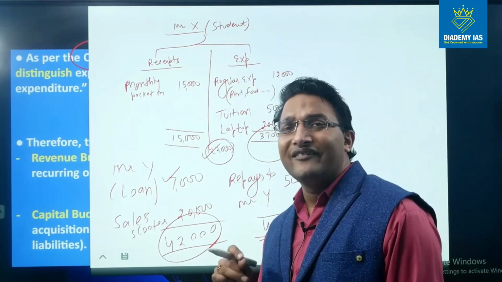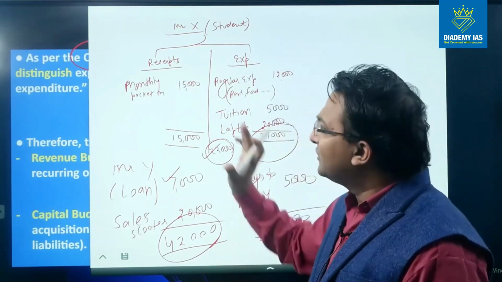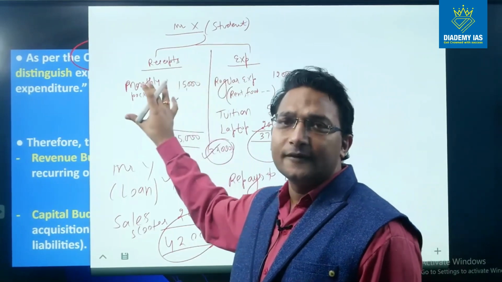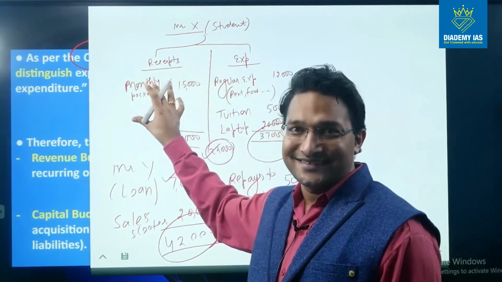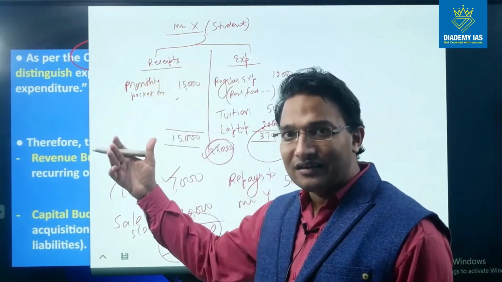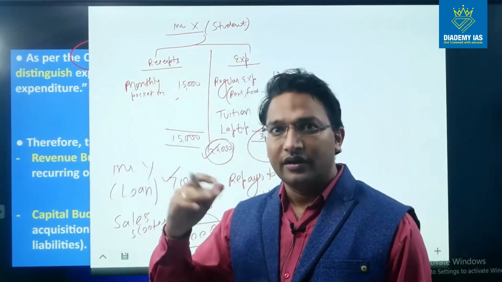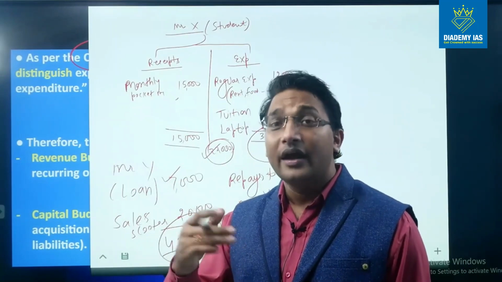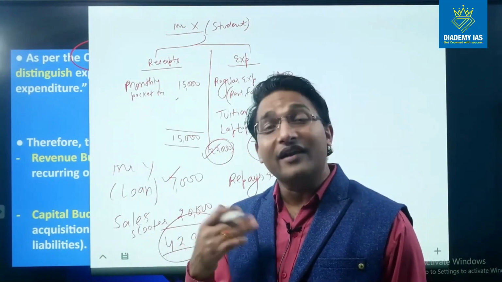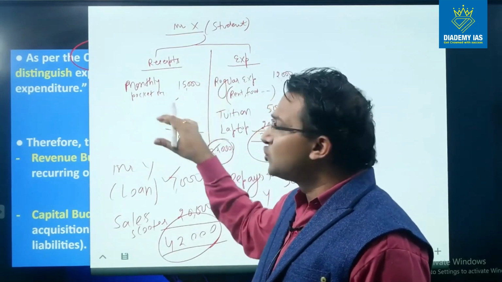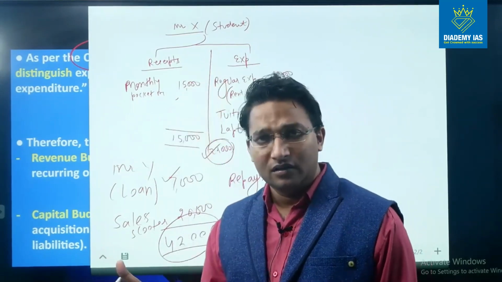Now let us see from the point of view of revenue and capital. The monthly expenditure money which he is getting from his father is the revenue receipt. This is recurring in nature. Recurring means this comes every month, repeatedly and regularly. And Mr. X has no obligation to return this money.